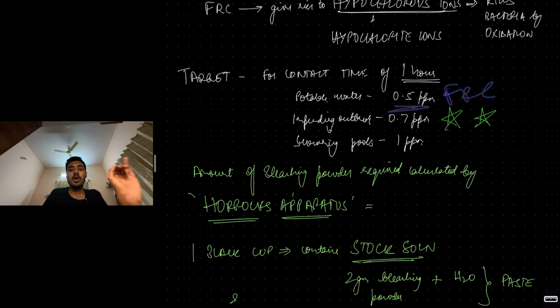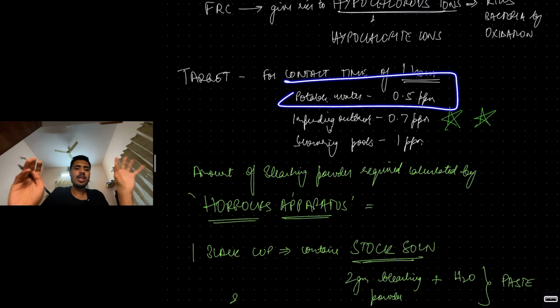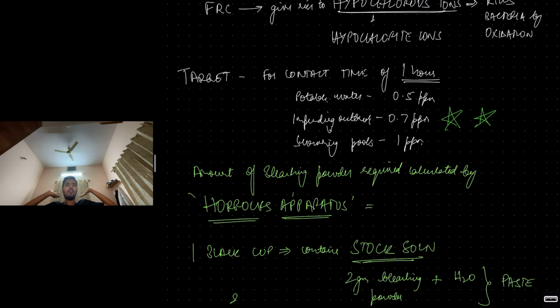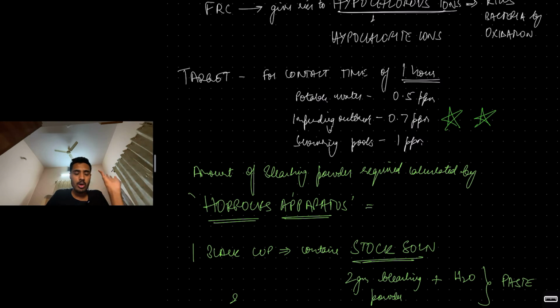Normally this is just 0.5 ppm chlorine for 1 hour contact time. When there is an impending outbreak, we need 0.7 ppm of chlorine for a contact time of 1 hour. For swimming pools, 1 ppm of free residual chlorine for a contact time of 1 hour. Just remember this is the most important.